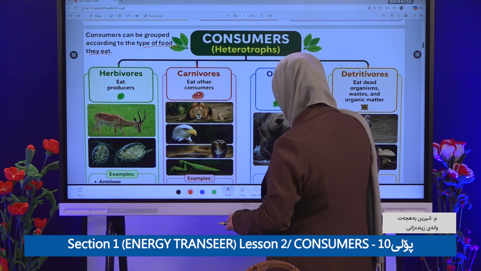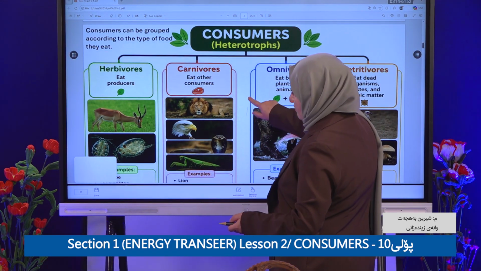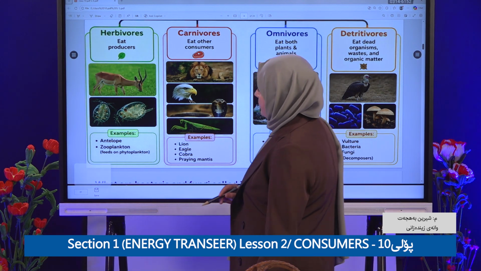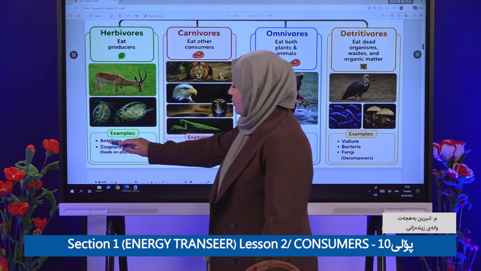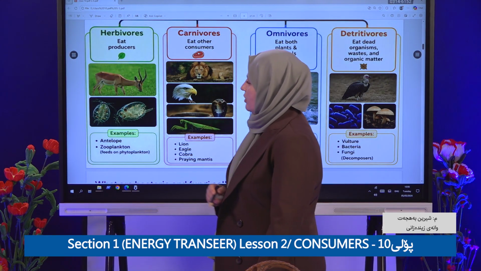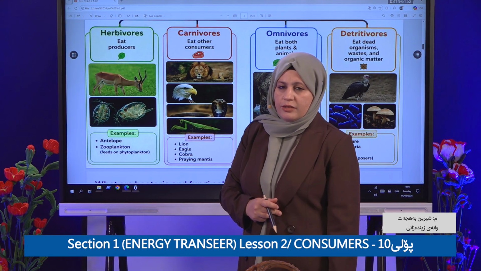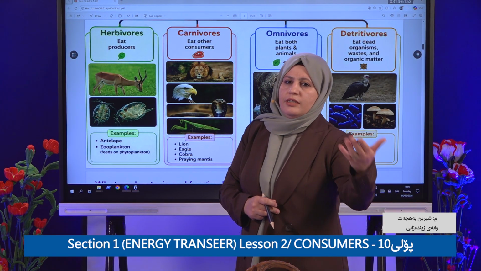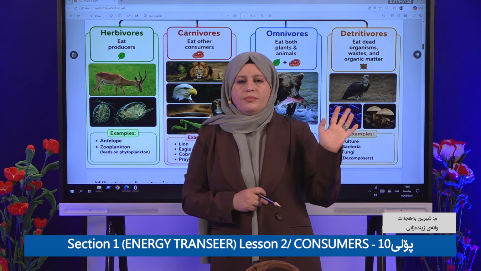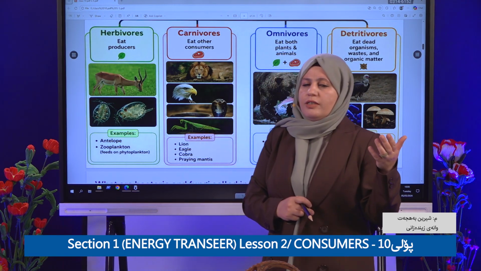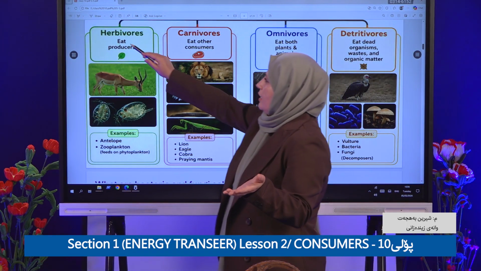For example, look here: the antelope eats only grass. That means it depends only on producers and doesn't eat other organisms. Which group is it? Herbivore.